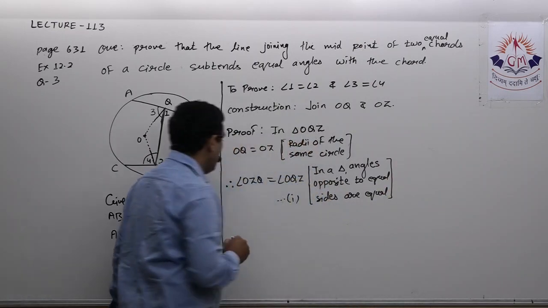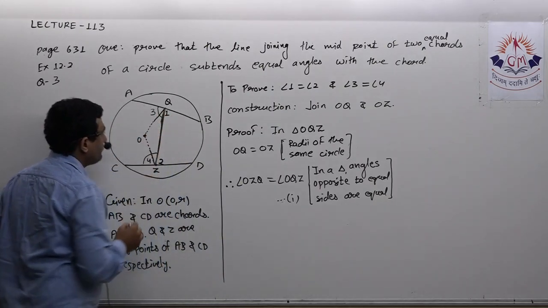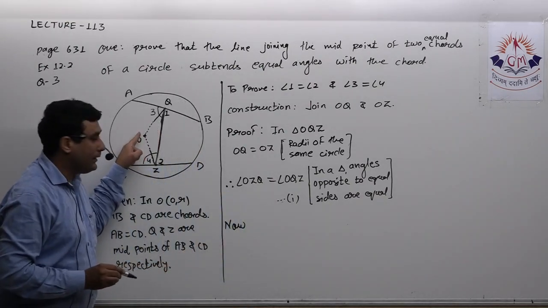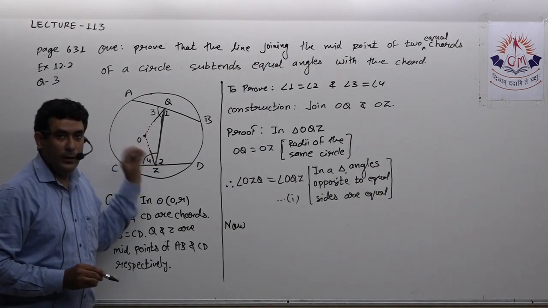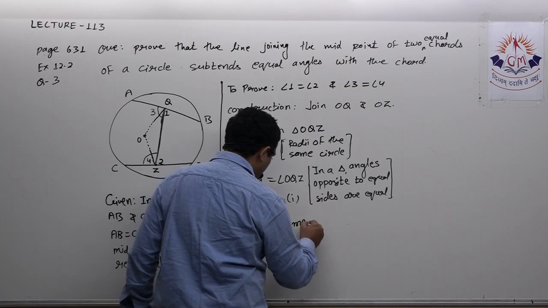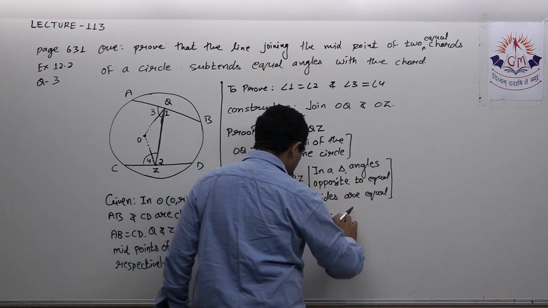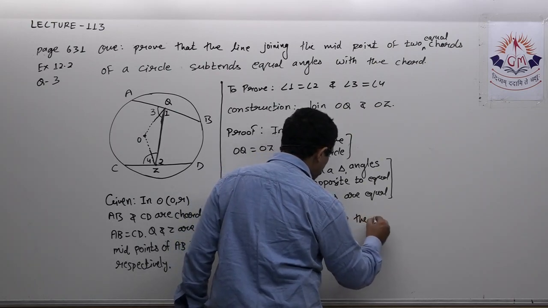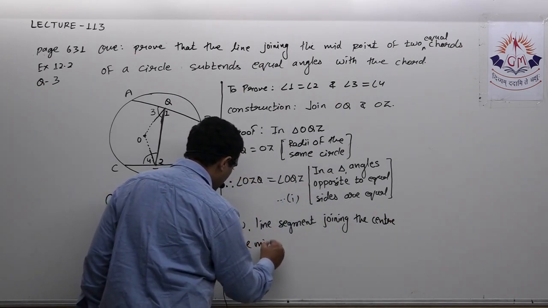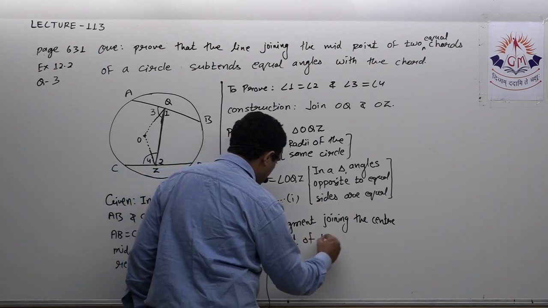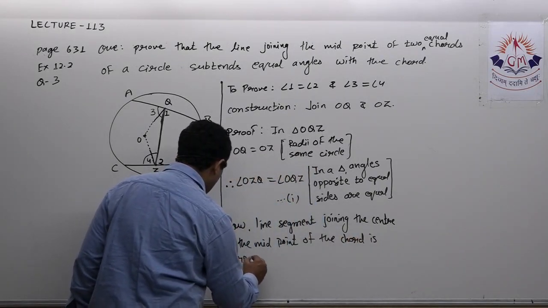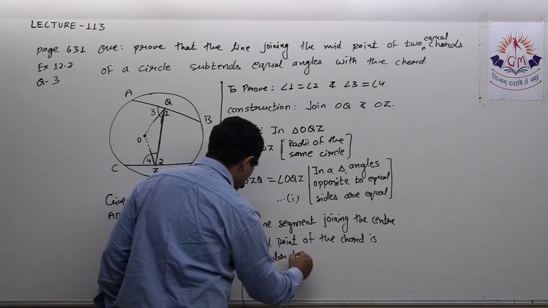Okay, this is equation number 1, OZQ. Now we know that the line segment joining the midpoint of the chord and the center of a circle is perpendicular to the chord.